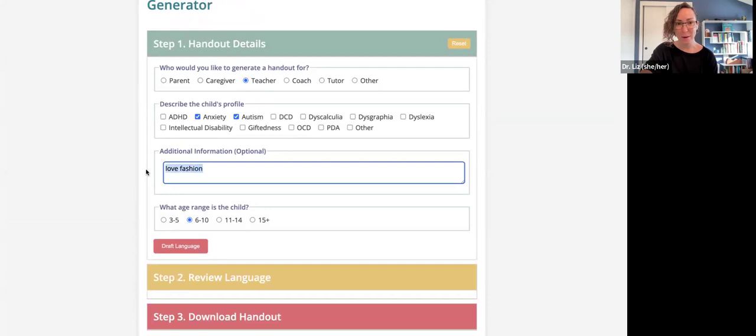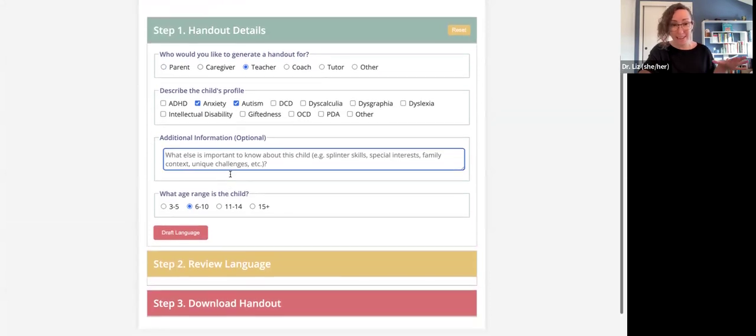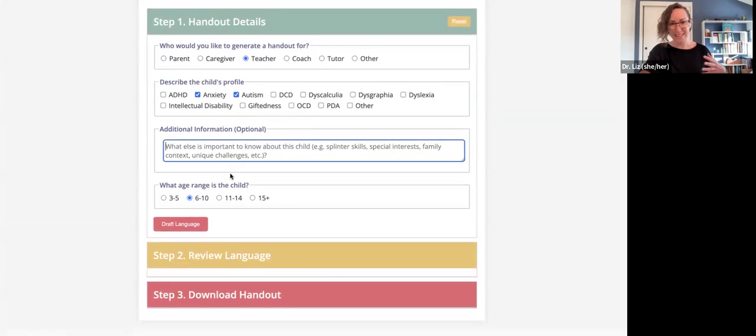Now, I wanted to add in a little additional information here, just something that's important to know about the child. I'm not going to put any PHI in here because this is not a HIPAA compliant app, but I can put general information like that this child really loves fashion. This child is 8 years old. So I'll mark the 6 to 10 range so that the recommendations for the teacher are applicable.